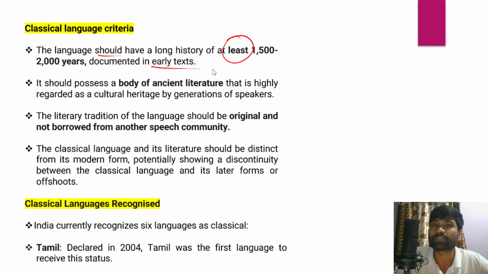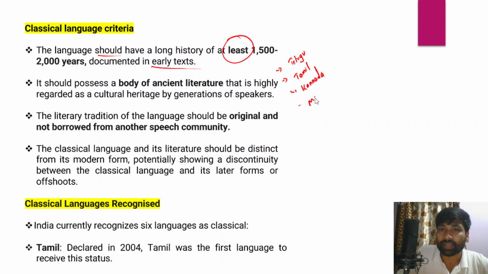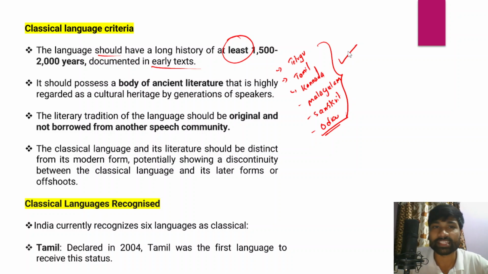These are the 6 languages which now enjoy classical language status, because they have fulfilled the criteria to be recognized as classical languages.